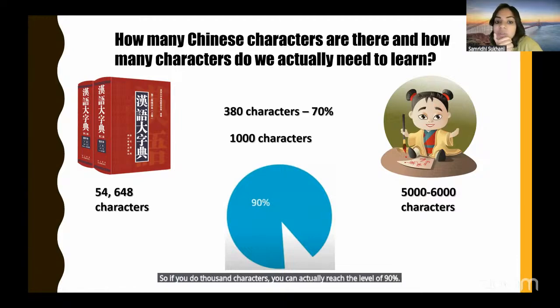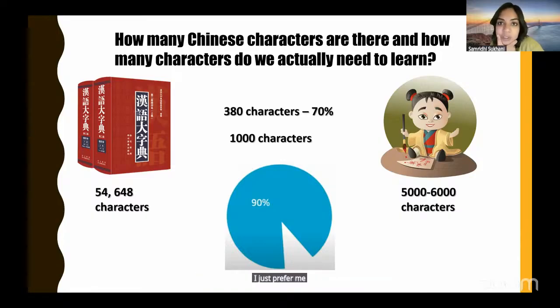1000 characters you reach once you do HSK 4. In HSK 4 you'll actually reach up to 1300 or 1400. Till HSK 3, you reach up to 700, 750. So even HSK 3 is also a great level to be at in terms of recognizing and reading characters. You can start reading a lot of books as well.